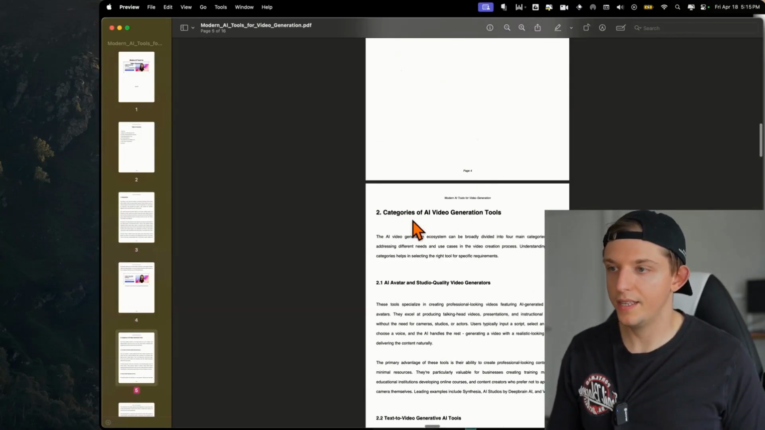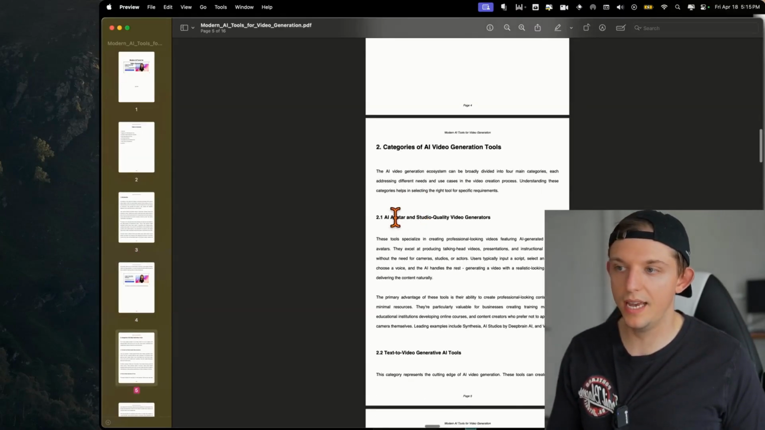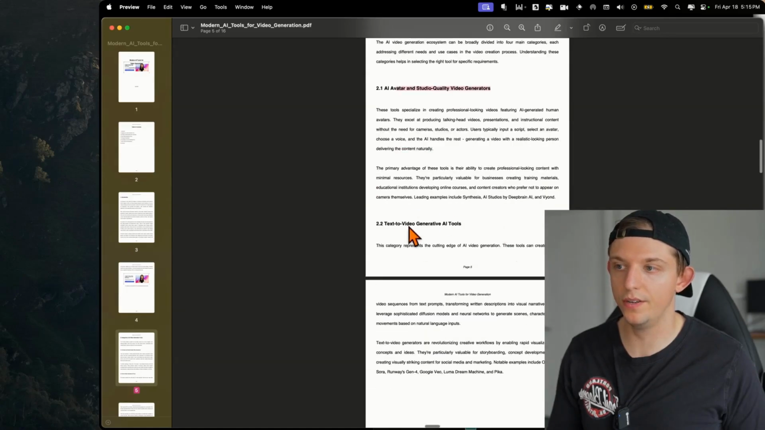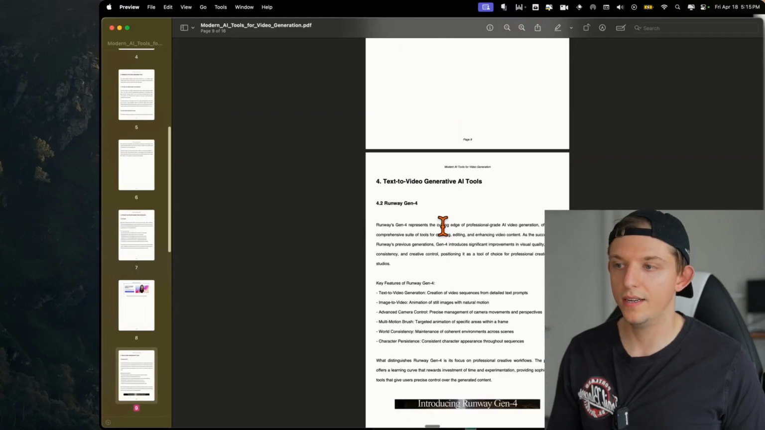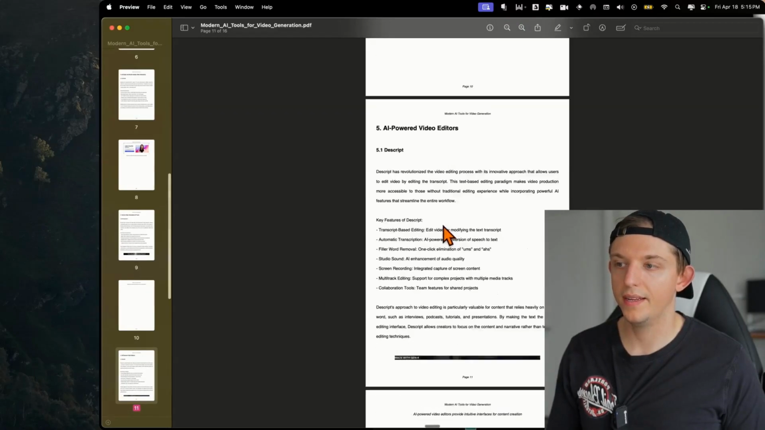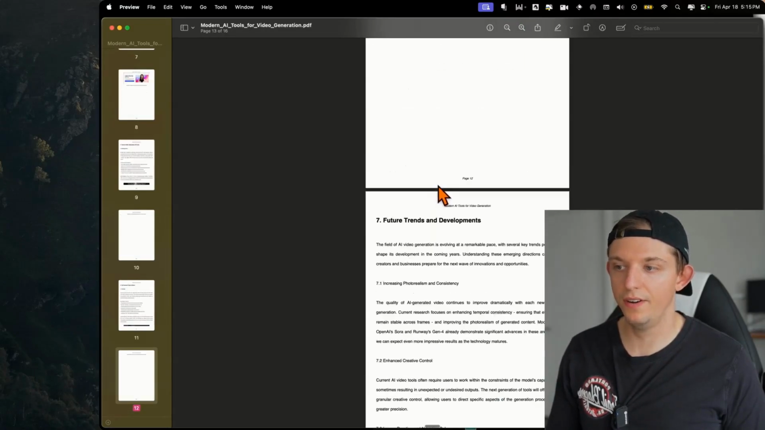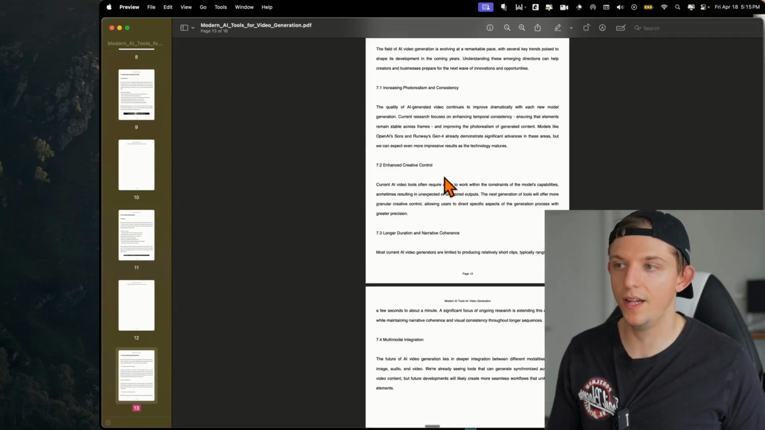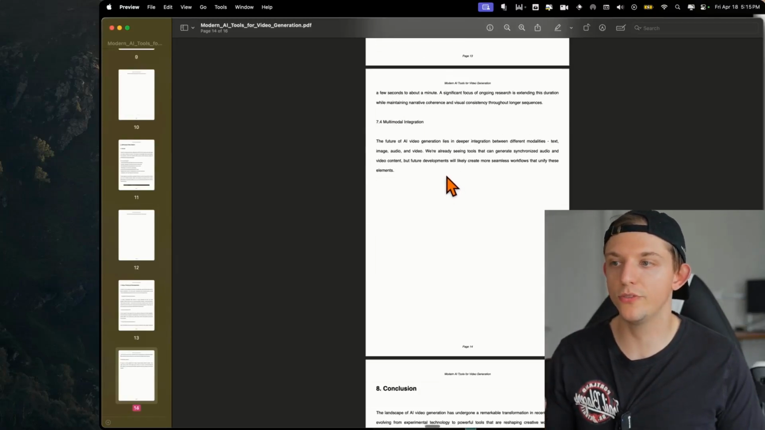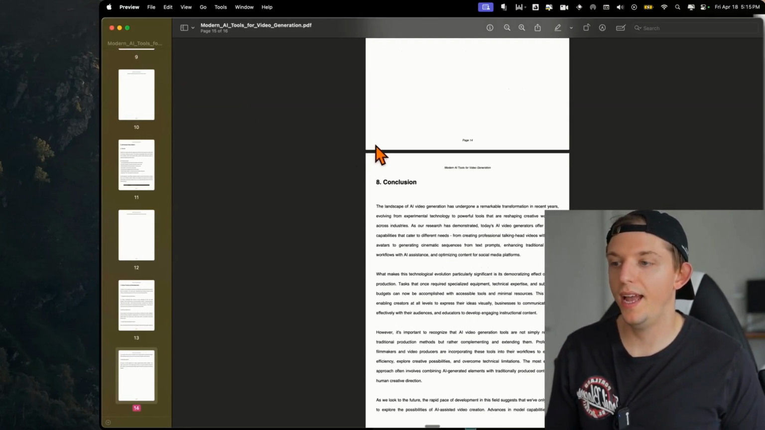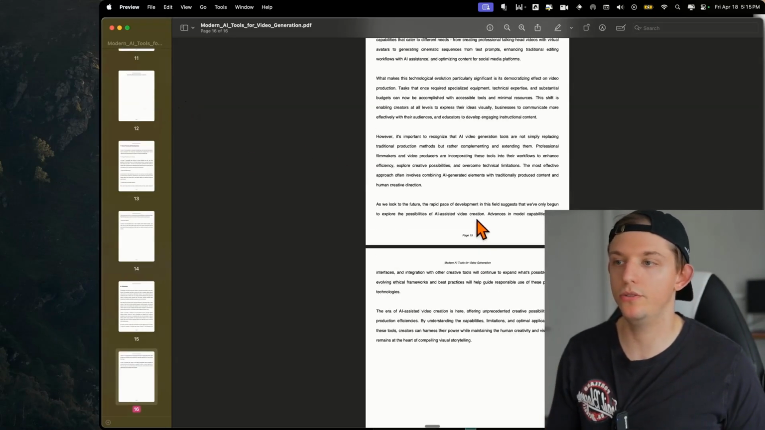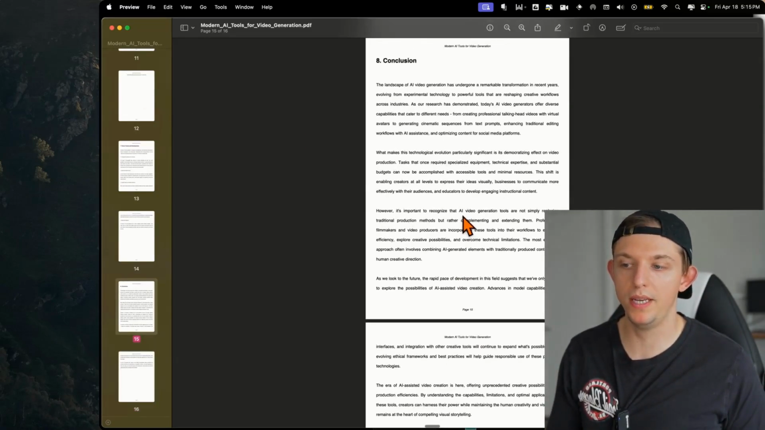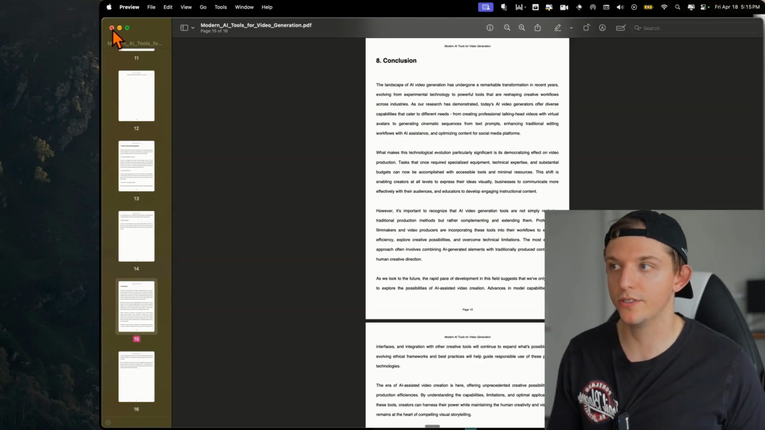It created this: categories of video creation tools, AI avatar and studio quality video. Okay, text to video, generative AI tools. Interesting, Synthesia, Runway, Descript, very interesting, future trends and developments. So this created this full-on report for us in PDF format. And all we had to do was ask it to create a report with a PDF and include images. So it created that.